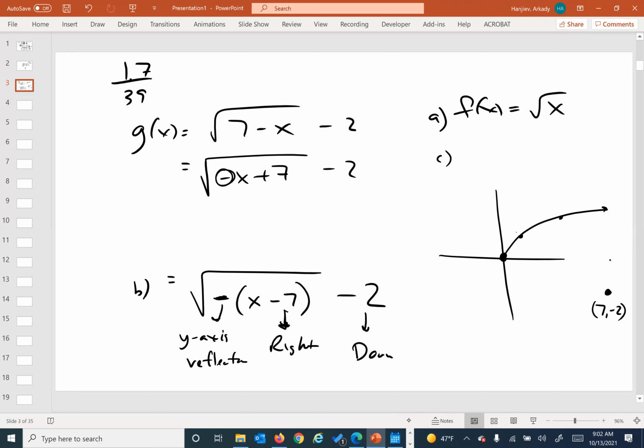This one, I'm going to reflect it about the axis first. So this becomes -1. So then if I go 7 over to the right, I'm at 6, 1. Then I go down 2. So I'm at 6, -1. Are we good there for that one? Sure, we're good. So this one was originally 1, 1. I have a reflection about the y-axis, so it gets me -1, 1. I scoot it 7 backwards. That puts me at 6, 1. And I scoot it down, that puts me at 6, -1.